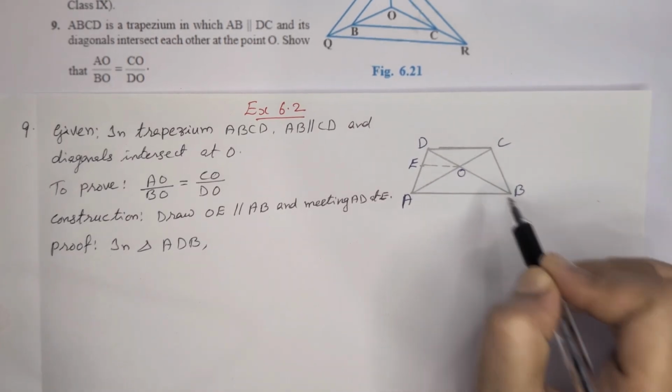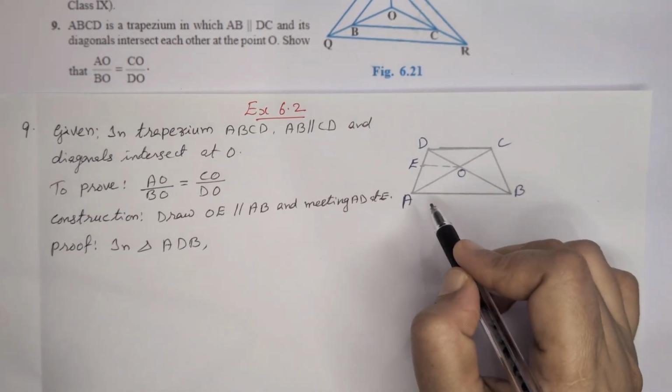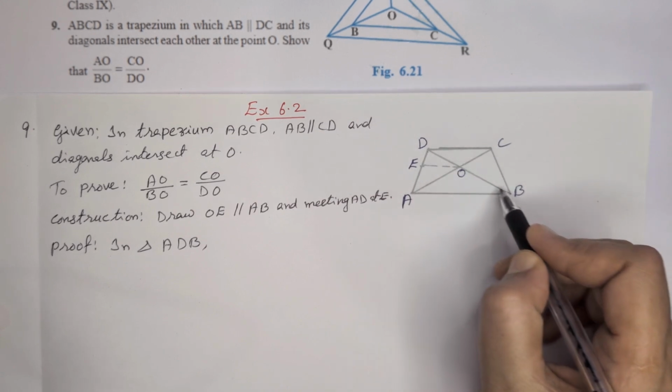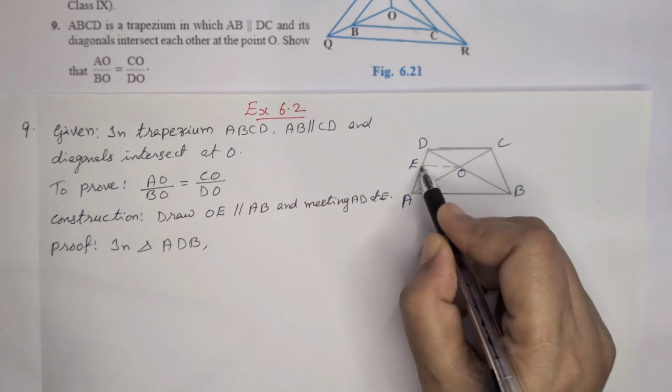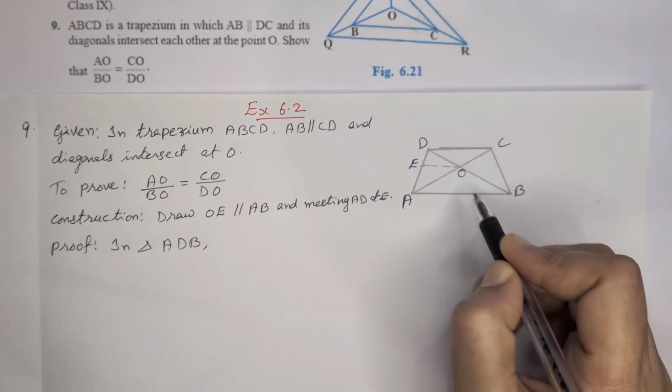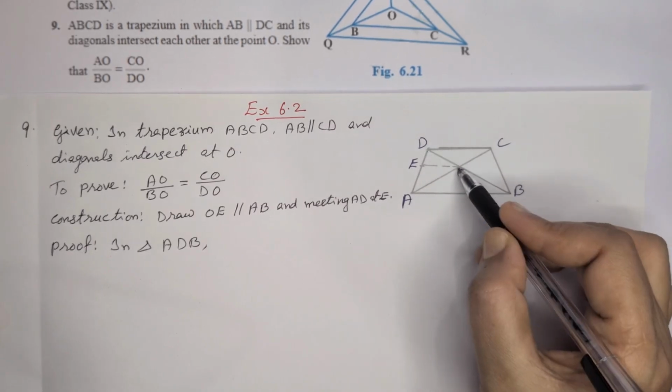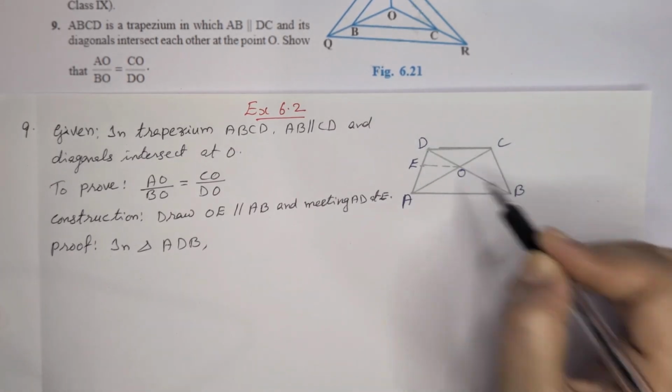OE is parallel to AB. Now we are considering the triangle ADB. In this triangle ADB, OE is parallel to AB. Then we can write DE by EA is equal to DO by OB by BPT.